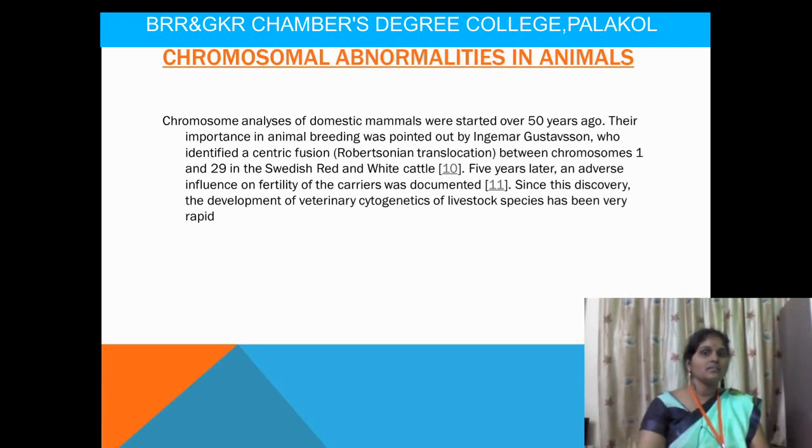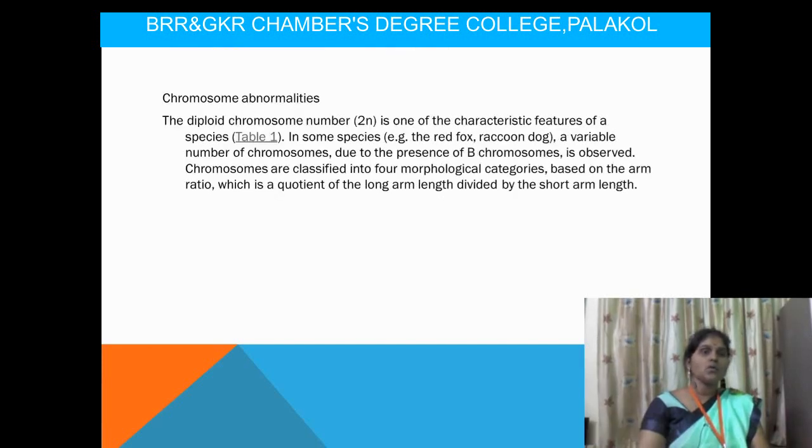So here, some of the cattle were observed with centric fusions between chromosomes 1 and 29. This is the first identification of abnormalities in animals, mainly in the white cattle. Chromosome abnormalities concern the diploid chromosomes, 2n or 2x, which is one of the characteristic features of a species. In some species like red fox and raccoon dogs, a variable number of chromosomes is observed due to the presence of B chromosomes.